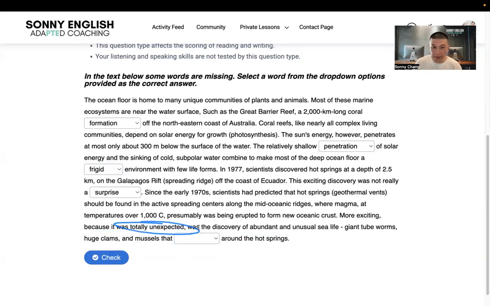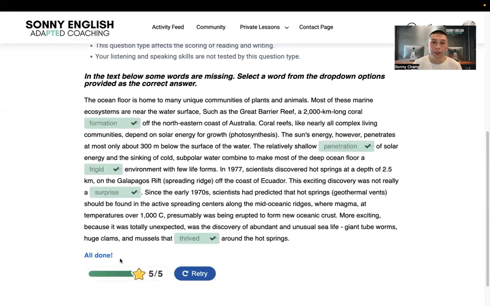Unexpected. They did not expect to have life there, but it was abundant. What does that mean? They didn't expect to see life there, and there was an abundance of life. That means there was a whole lot of life there. So when something is doing very well there, which word means that? Thrive. Thrive means you're doing very well, successful, if you're talking about business or life. But this is saying they did not expect to have life there, and there was a lot of life there. So that means thrive. There you go. I hope that helped.